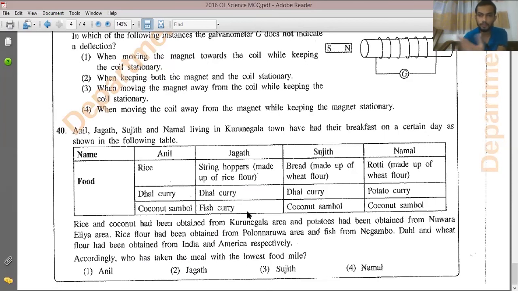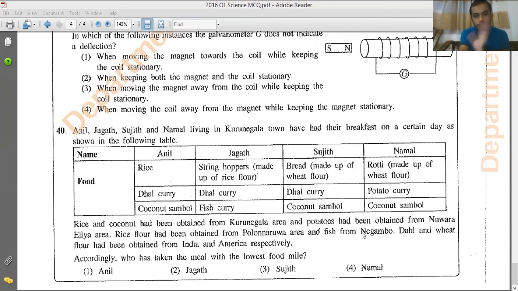What is a food mile? Food mile means the distance over which a food item is transported during the journey from producer to consumer. Let's say you have rice taken from 1 mile away and dal taken from 2 miles away. So altogether the food mile will be 1 plus 2, that is 3. Likewise, food mile is calculated based on the distance between the place where the food is produced and where the food is consumed. So you can find it like this.